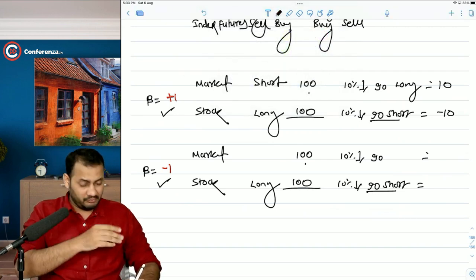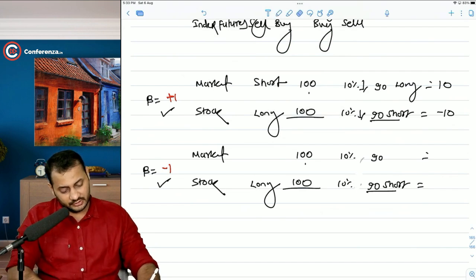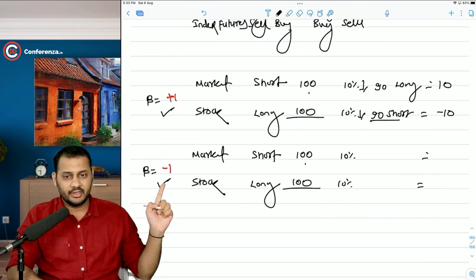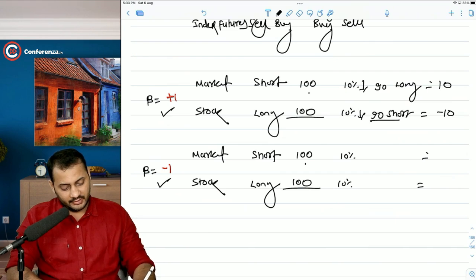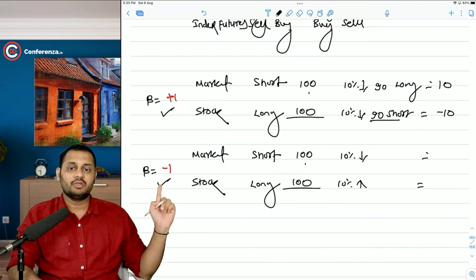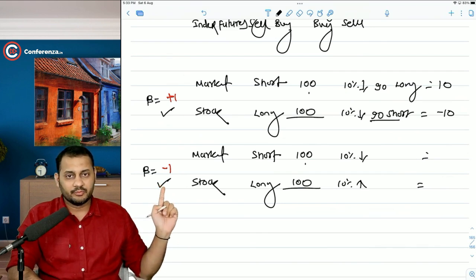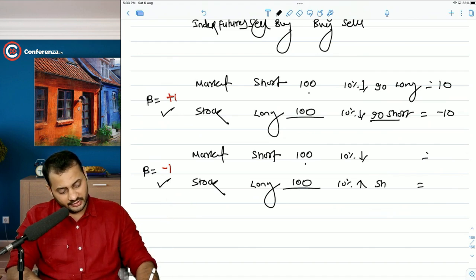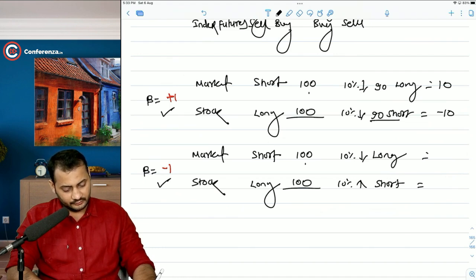And minus one means the change is opposite. Have a look. If you take the opposite position now, and if the beta is -1, the market is going down by 10%, the stock will go up by 10%. Why? Because the beta is negative, so opposite movement will be there. And you had taken a long position in the stock, you will take it short in the market and you will take it long in this case.